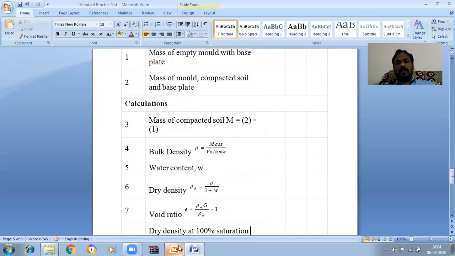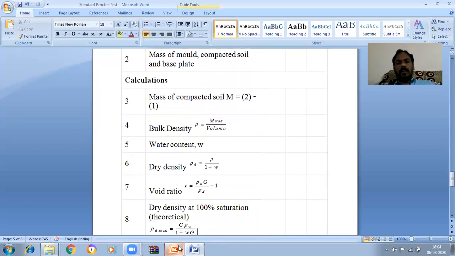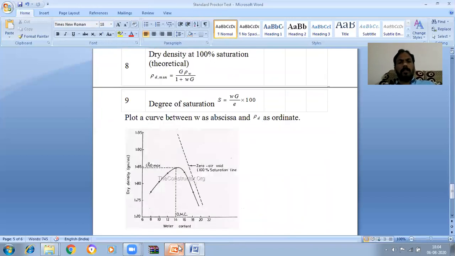Repeat this procedure three times. Then draw the plot. Plot the curve between the water content as abscissa and dry density as ordinate. Then draw the graph. So the graph will be like this.